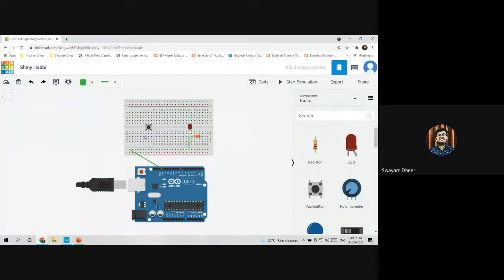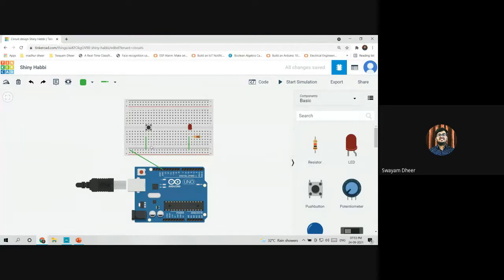And for the push button, there is no positive or negative. You can connect any side to any part. So I'll be connecting this side to the ground. Now I have done the ground connections. Has everybody done till here? Yes. So the ground connections are done.